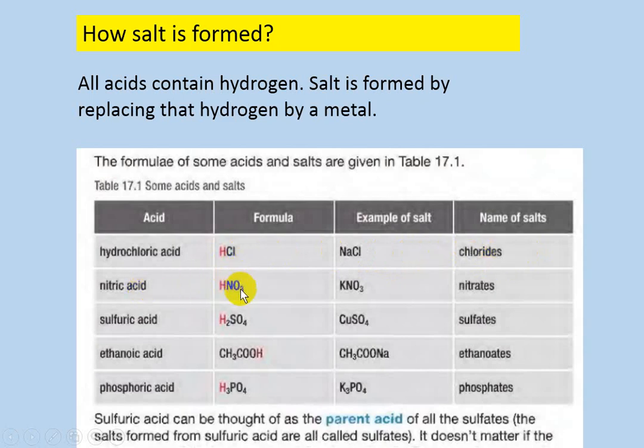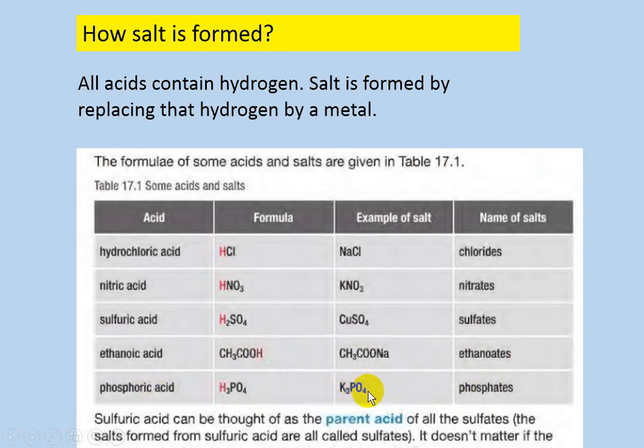This is nitric acid. If the hydrogen of nitric acid is replaced by a metal, it forms a nitrate salt. Sulfuric acid, if the hydrogen is replaced by a metal, forms a sulfate salt. Ethanoic acid forms an ethanoate salt, such as sodium ethanoate. Phosphoric acid, H3PO4, forms a phosphate salt. An example is potassium phosphate.